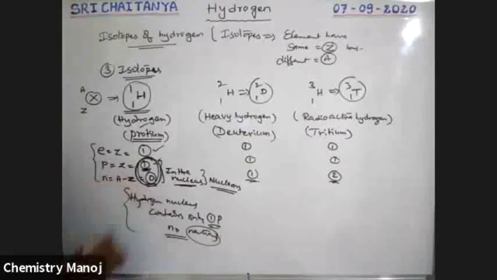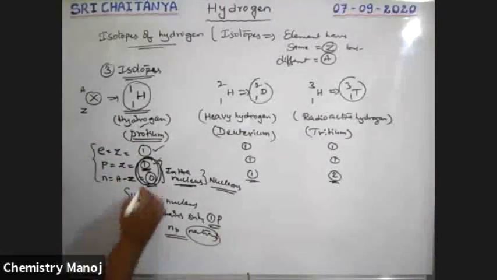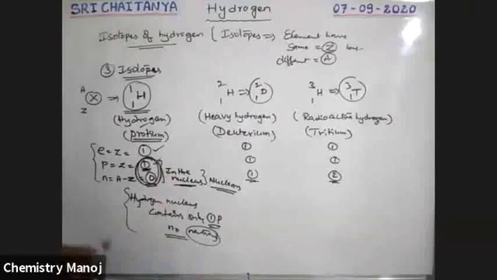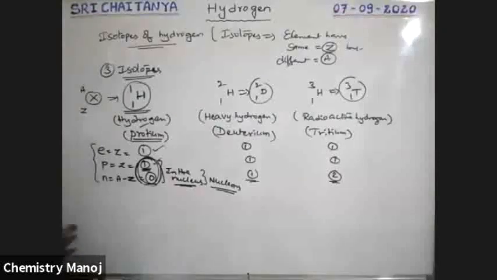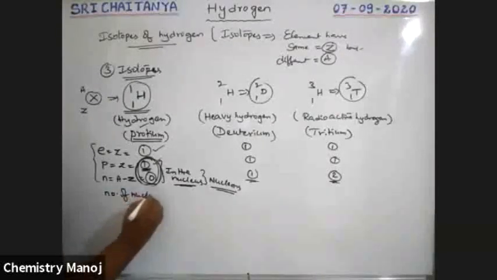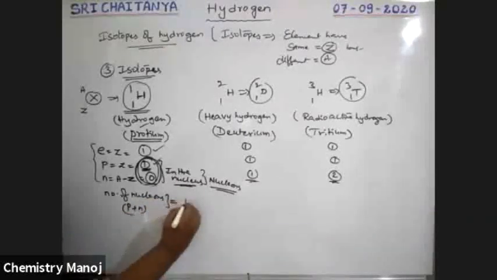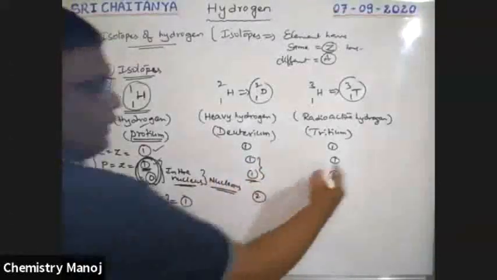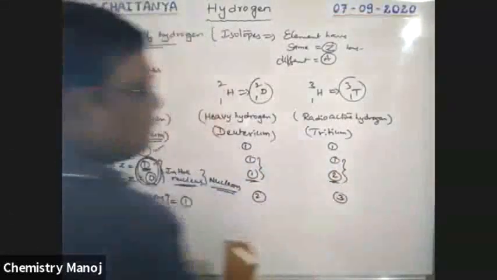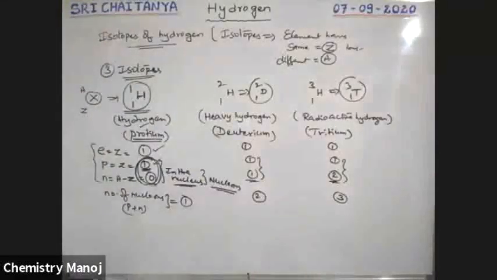Okay. So therefore, number of nucleons. See boys, number of nucleons is nothing but protons plus neutrons, which is equal to 1. Here number of nucleons is 2 and here number of nucleons is 3. Nucleons means particles present inside the nucleus.